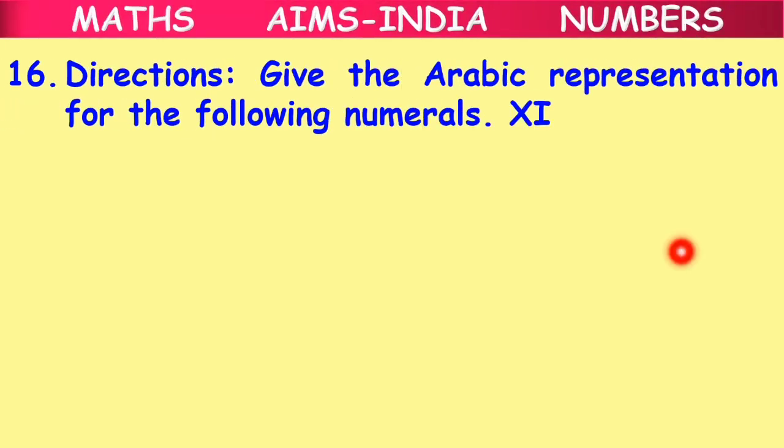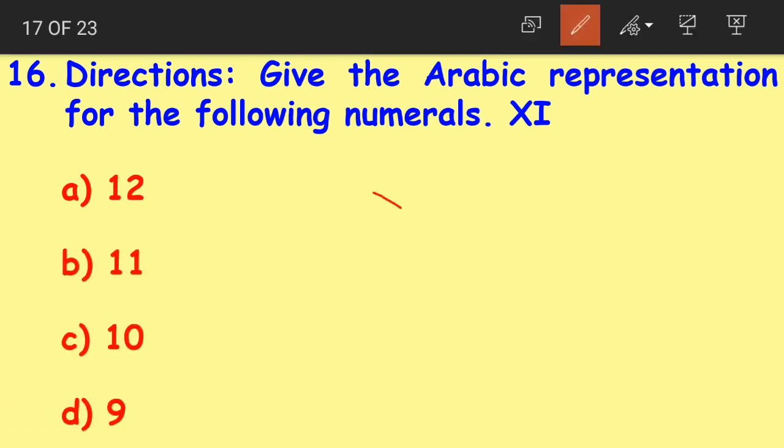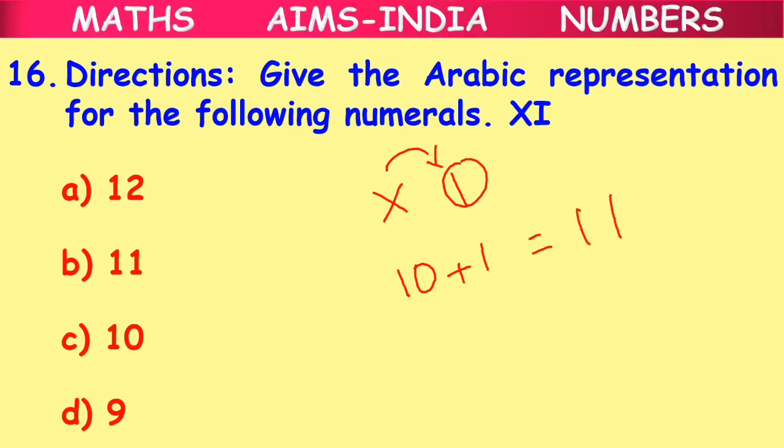Question number 16. Give the Arabic representation for the following numeral. XI. Option A 12, option B 11, option C 10, option D 9. Now we have this numeral XI. What does X mean? X is equal to 10 and I is equal to 1. Here the smaller symbol I is to the right of the greater symbol X. So we add both the values. 10 plus 1 is equal to what, children? 10 plus 1 is equal to 11. Thus the correct answer here is option B, 11. XI is equal to 11.